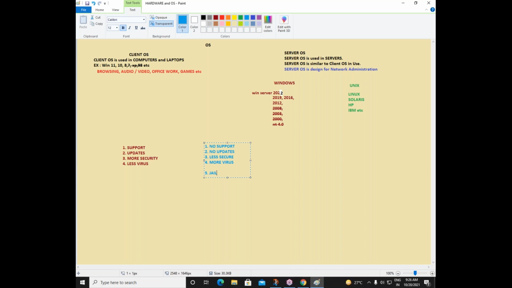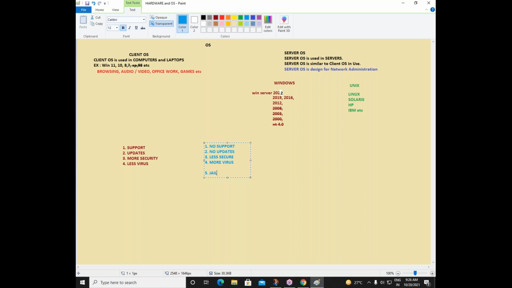So how do we know which OS is pirated and which OS is genuine? Of course, with a genuine operating system, you get a license key. That license key we need to enter in our machine. Once you enter the license key in the machine, your machine will connect to the Microsoft server, and now we are connected with the Microsoft server. So every time we will get updates, it will provide more security, and it will try to remove more viruses and all those things. So always try to use a genuine operating system.